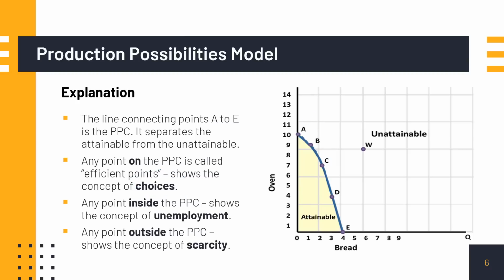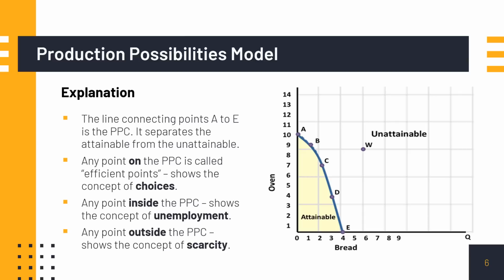Now, any point outside the PPC shows the concept of scarcity, because as you can see, guys, since the resources are not yet in existence or are scarce, this economy is unable to produce anything outside the PPC here. Okay, so let's recap.